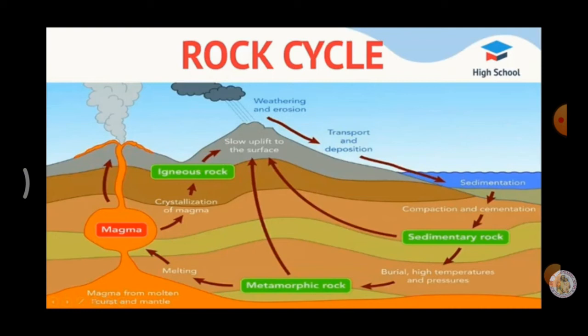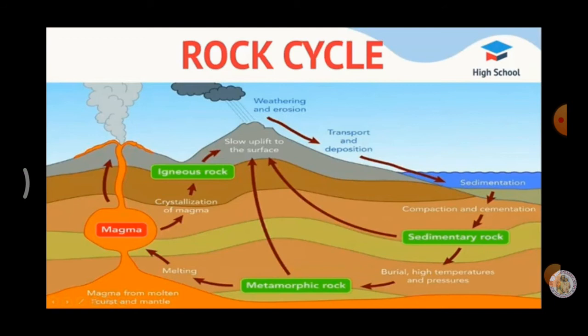Formation of igneous rocks takes place when there is an outflow of molten materials. Like this, the rocks of the earth's crust keep on changing from one form to another under various natural forces and agents. This endless process is referred to as the rock cycle. So all these processes joined together are called a rock cycle.